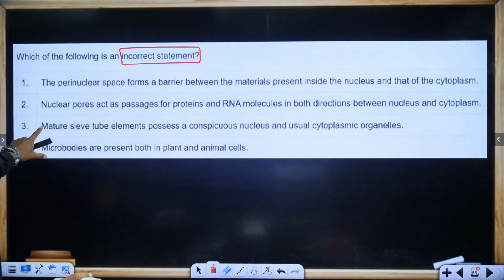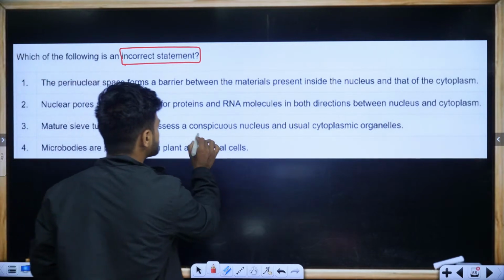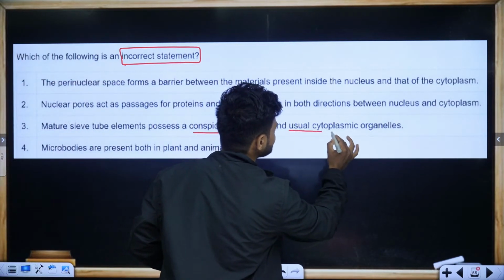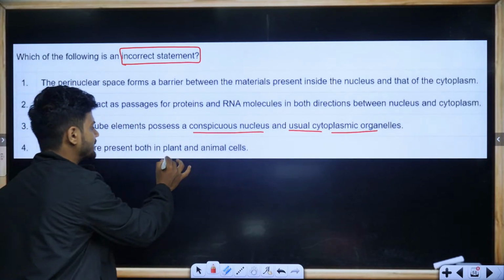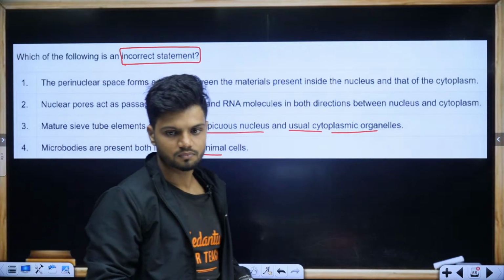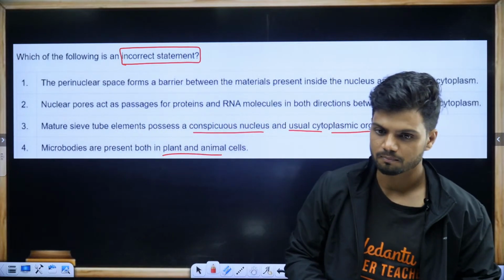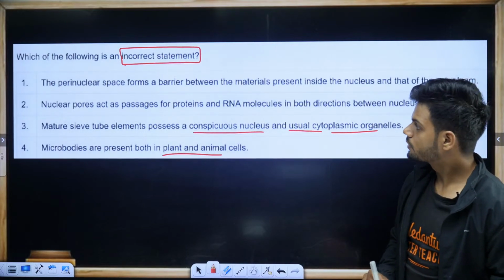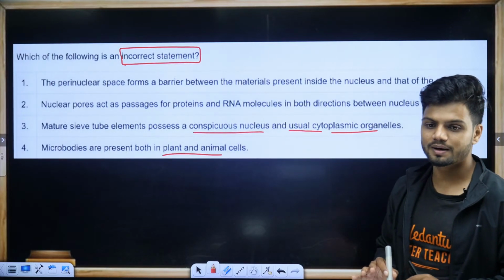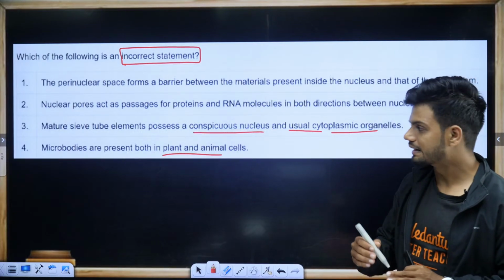Mature sieve tube elements possess conspicuous nucleus and usual cytoplasmic organelles. Microbodies are present in both plant and animal cells. Which one is incorrect? Quickly.